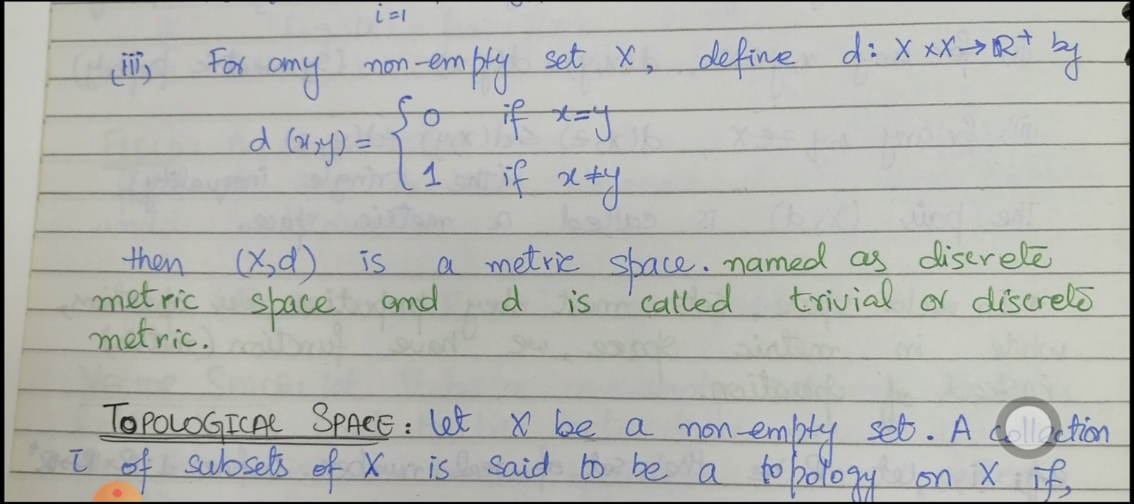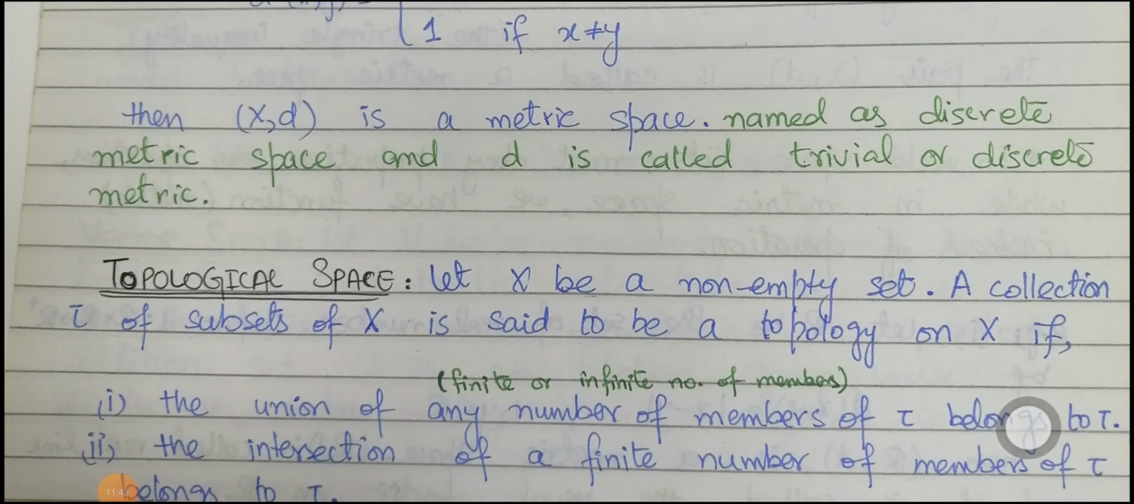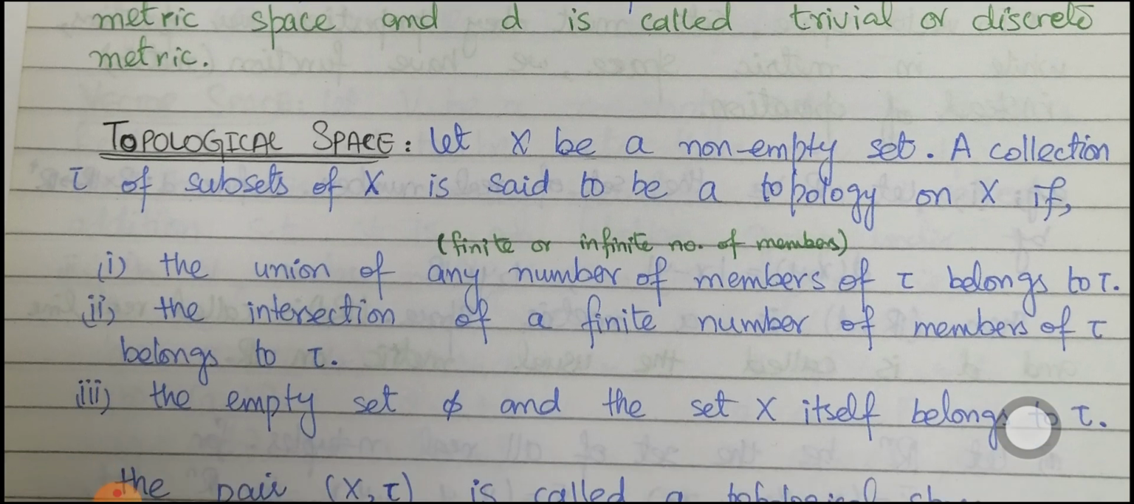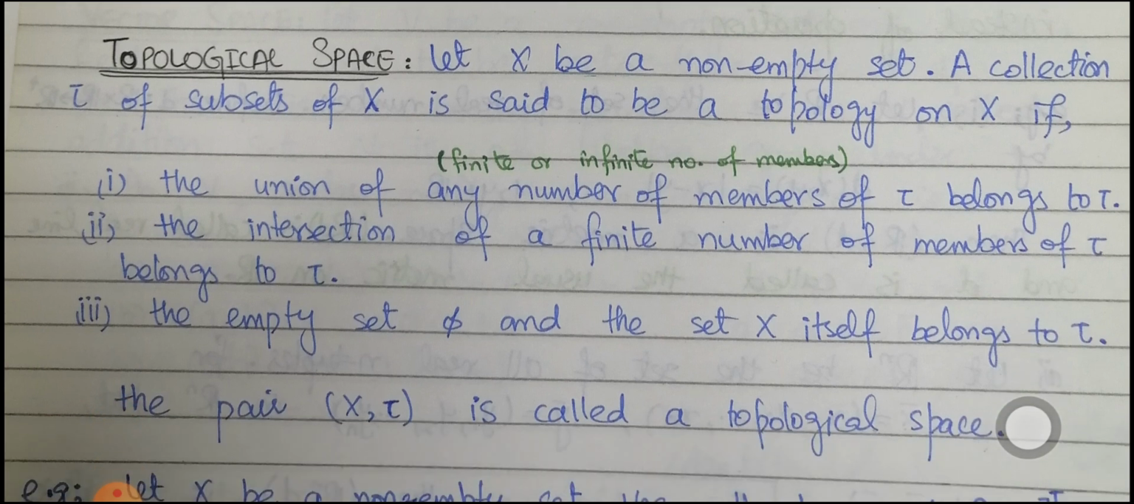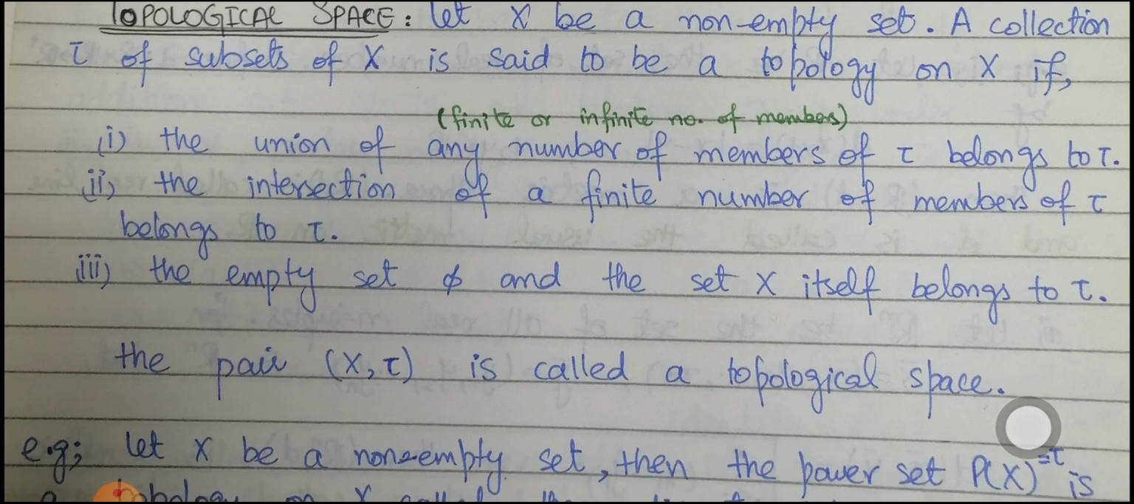The next one defined here is the topological space. How do we define a topological space? Let X be a non-empty set. A collection Tau of subsets of X is said to be a topology on X if the union of finite or infinite number of members of Tau belongs to Tau, the intersection of a finite number of members of Tau belongs to Tau, and the empty set phi and the set X itself belong to Tau. These are conditions that must be fulfilled by the set of subsets Tau. Then we say that (X, Tau) defines a topological space.